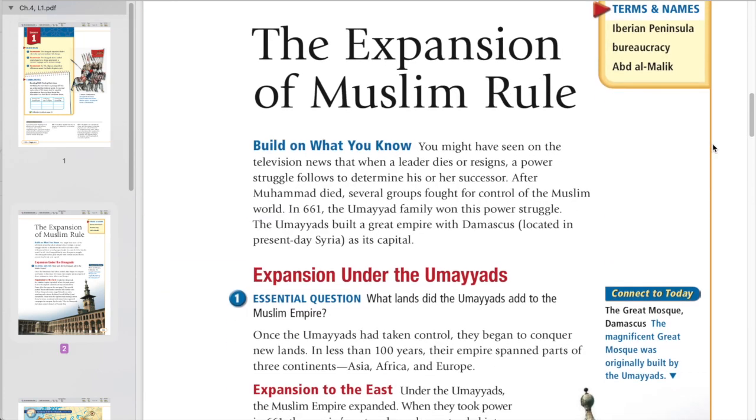The expansion of Muslim rule. Build on what you know. You might have seen on the television news that when a leader dies or resigns, a power struggle follows to determine his or her successor. After Muhammad died, several groups fought for control of the Muslim world. In 661, the Umayyad family won this power struggle. The Umayyads built a great empire with Damascus as its capital.